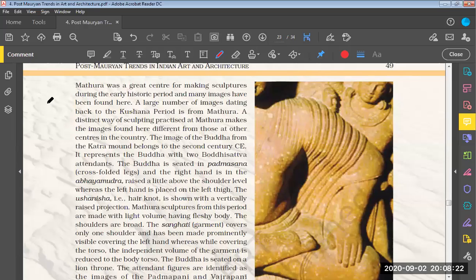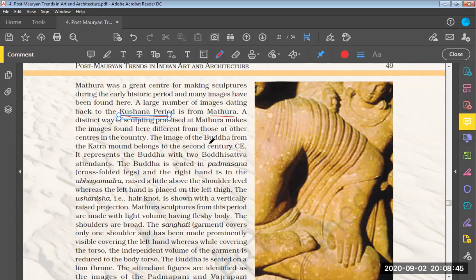Mathura was a great center for making sculptures during the early historic period, and many images have been found here. A large number of images dating back to the Kushana period is from Mathura. A distinct way of sculpting practiced at Mathura makes the images found here different from those at the other centers in the country.